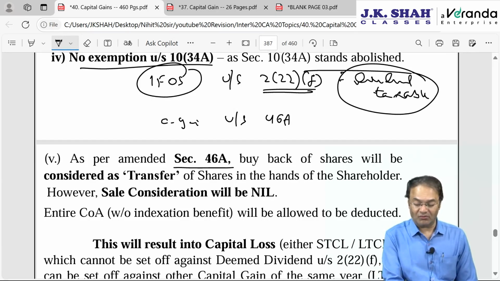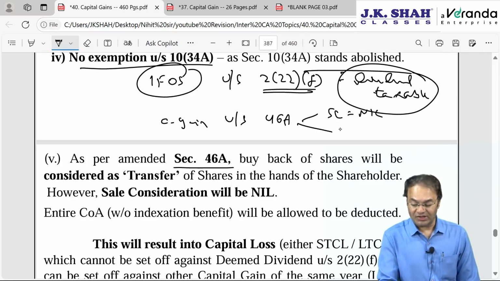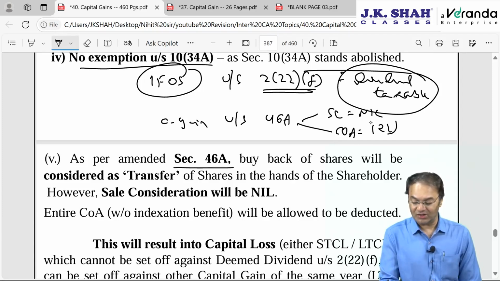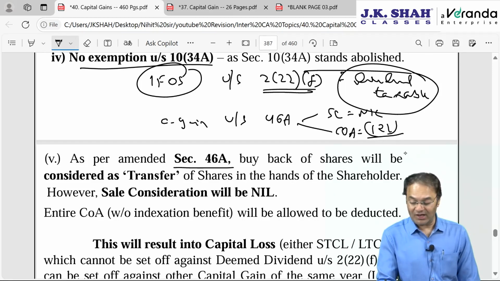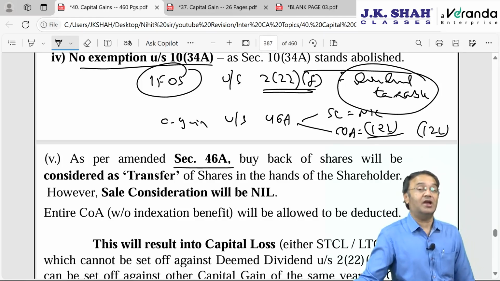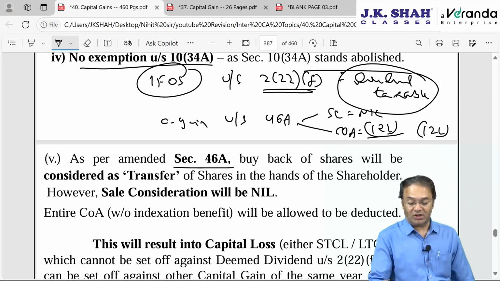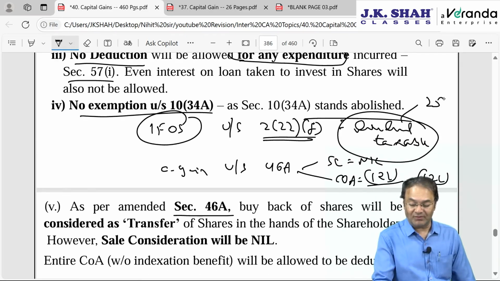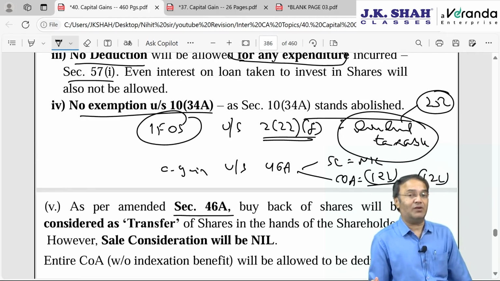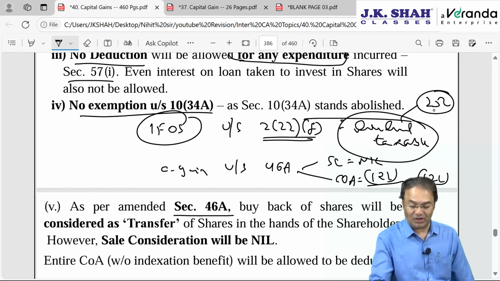So under the head capital gain, sale consideration will be nil, and cost of acquisition will be equal to, let's say you bought it for 12 lakh rupees. The entire 12 lakh will turn out to be a capital loss, short term or long term depending upon the period of holding. The entire loss will be allowed to be set off against other capital gains, but nothing will be allowed against this deemed dividend. Deemed dividend under section 2 clause 22 subclause F, the entire 25 lakhs in our example, will be chargeable to tax as per slab rate.